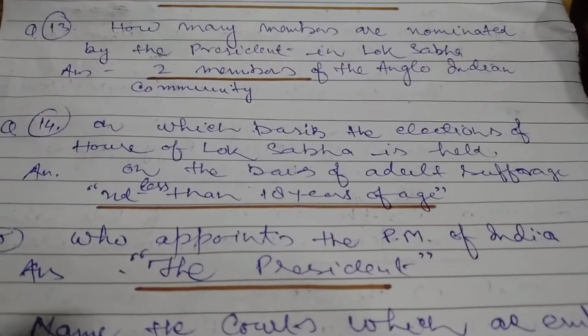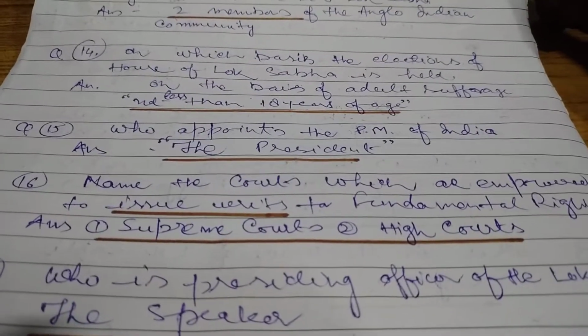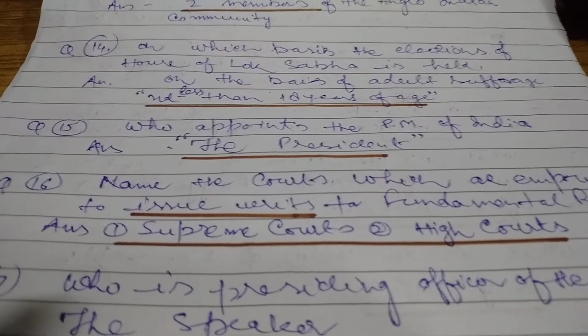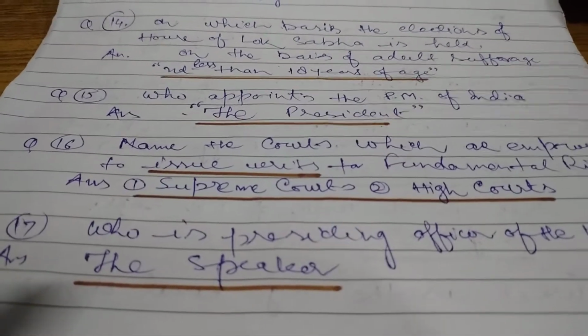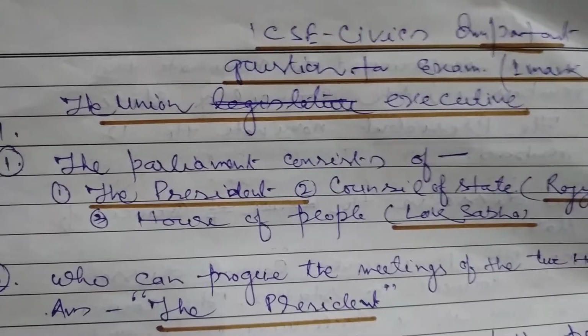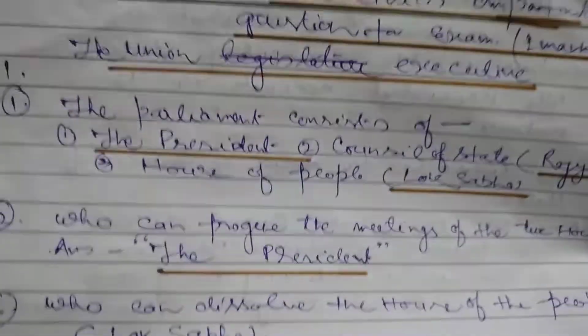Who appoints the PM of India? The answer, the President. Name the courts which are empowered to issue writs for fundamental rights. Answer, Supreme Court and High Courts. Who is presiding officer of the Lok Sabha? Answer, the Speaker. Next. The Parliament consists of, answer, the President, Lok Sabha and Rajya Sabha.